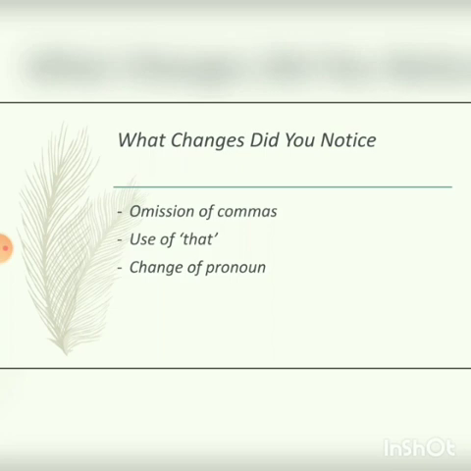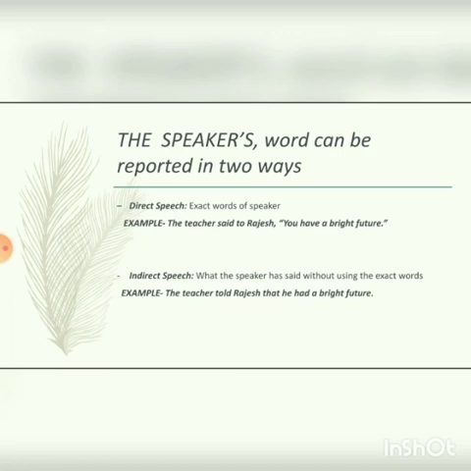Let us know how and why these changes are made. The speaker's words can be reported in two ways. It means we can speak the words used by someone in two ways. First is direct speech and second is indirect speech. What is direct speech? The exact words of the speaker are called direct speech. It means when we use the words spoken by someone in the same way without making any changes, it is called